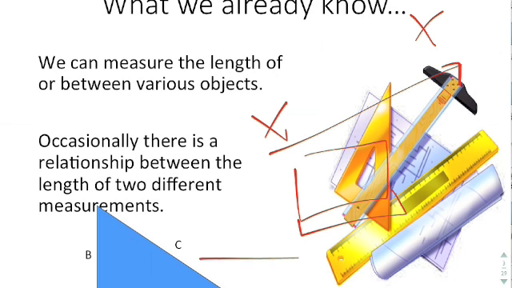You also know that occasionally there's a relationship between measurements of length. So this is a famous formula from geometry. It's the Pythagorean theorem: a squared plus b squared equals c squared. So there can be a relationship between two measurements.